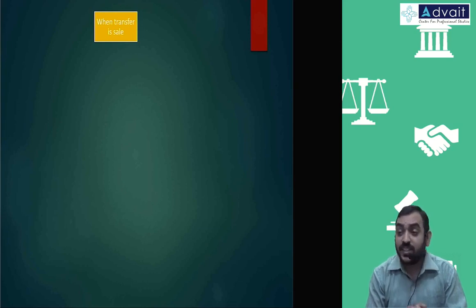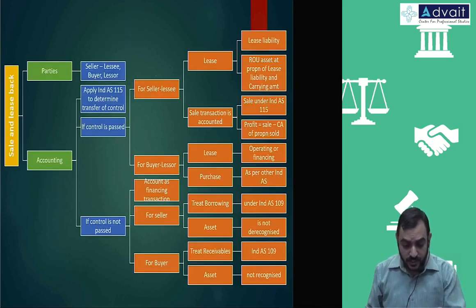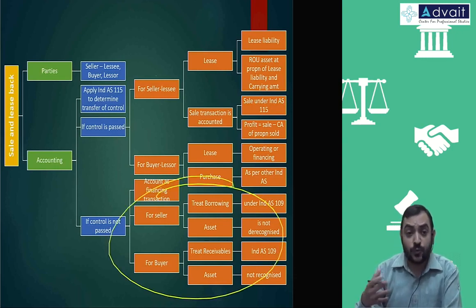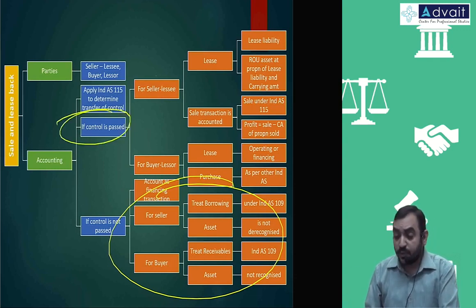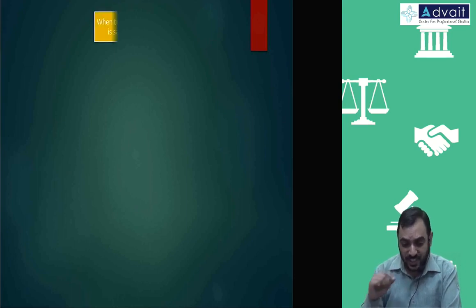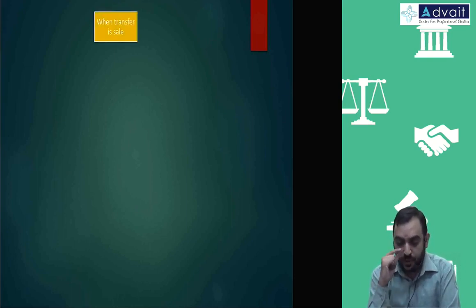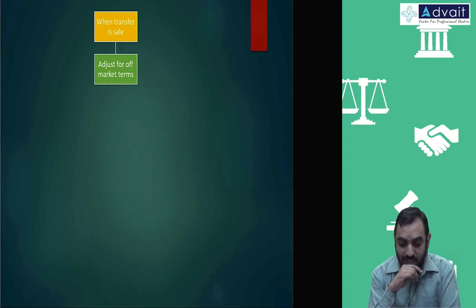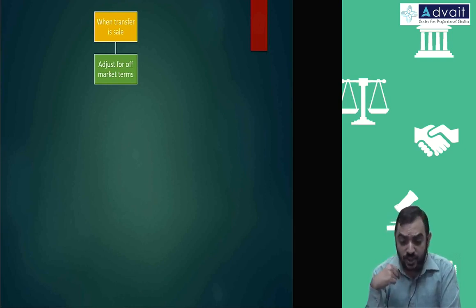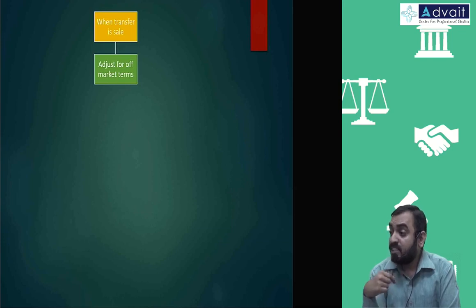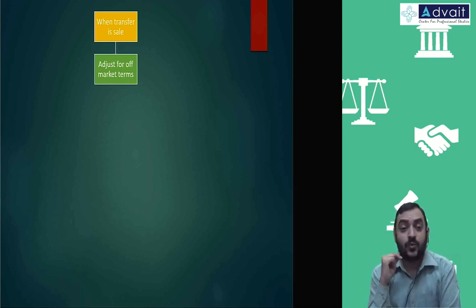When the transfer is a sale, again, if the transfer is not a sale, accounting is very simple. You treat it as a financing transaction. For one person borrowed, the other person lending. Matter over, no other discussion. So when there is a sale, when control is there, you have to adjust for one more element, adjust for off market terms. That is, the transaction you are doing is not in line with the market values.